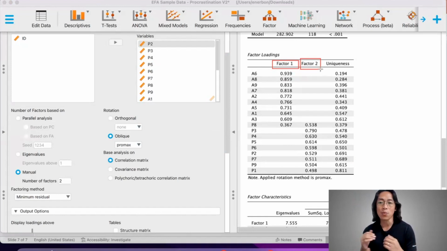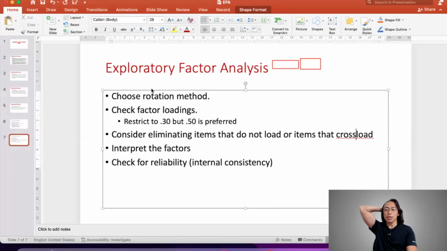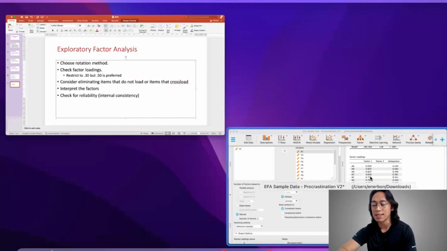But then again, what if these items mix together? Then that would require, I guess, a different interpretation or a different labeling. And how do you do that? You have to read all of the items again. What makes these items similar? What is the underlying latent variable that would make a person respond similarly to these items? Check for the reliability, or at least the internal consistency.